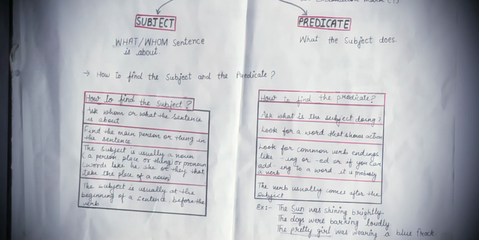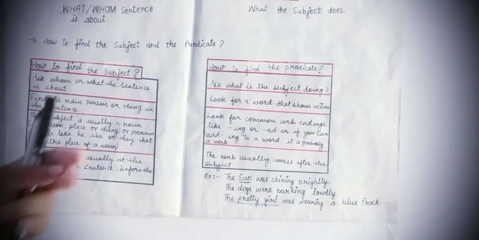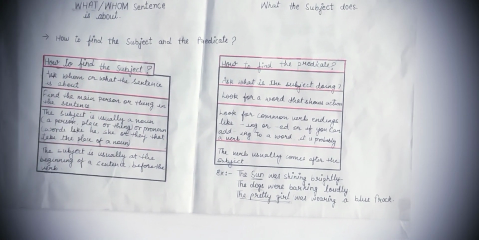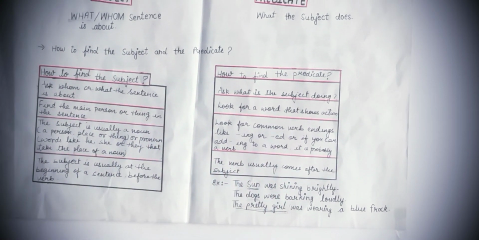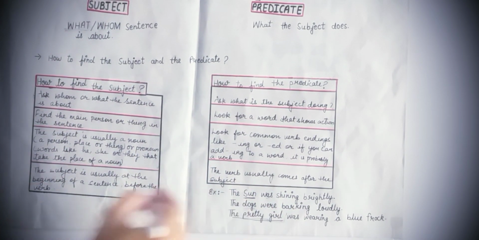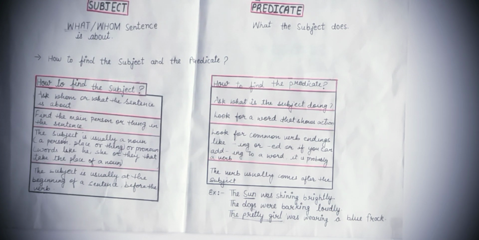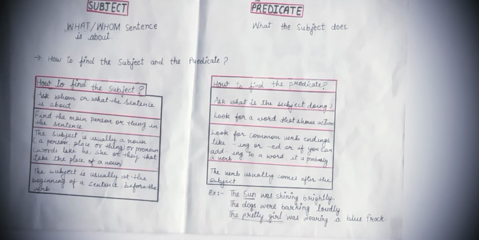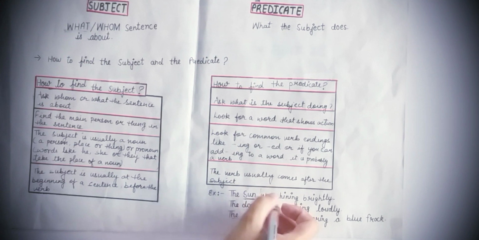Now let's take an example: the sun was shining brightly. In this example, the sun, okay, sun is a noun. The sun, and if it is a noun, it's a subject. The sun is a subject, and what the sun is doing, what action sun is performing? Sun was shining brightly. So was shining brightly is a predicate.